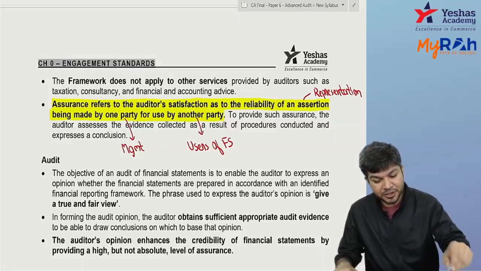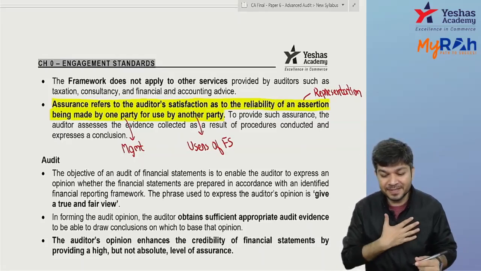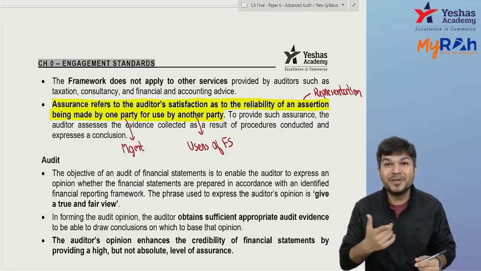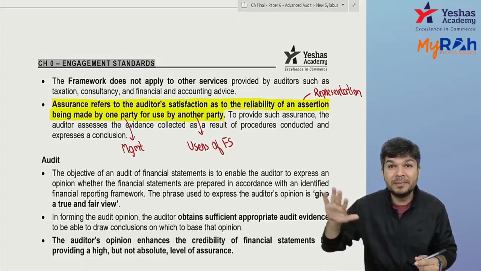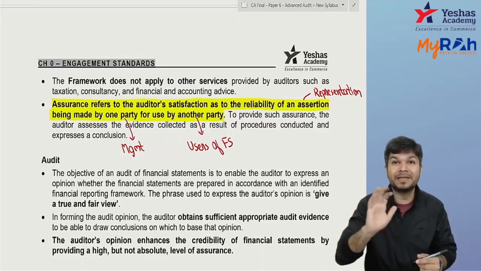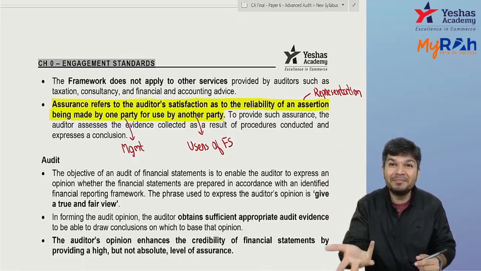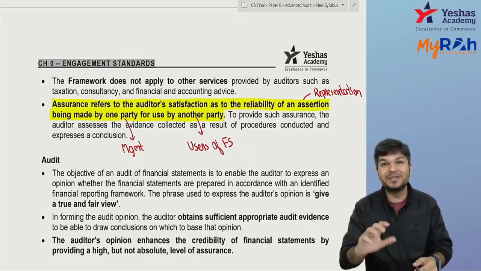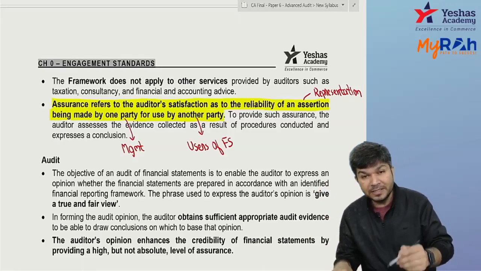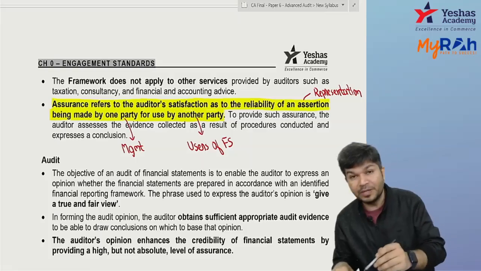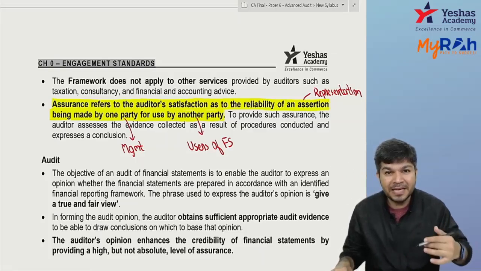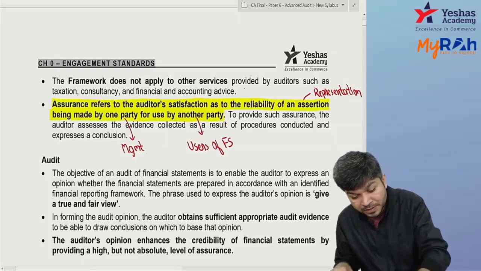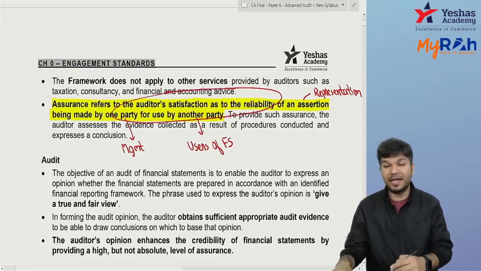The assurance refers to auditor's satisfaction as to the reliability of what? The representations made by one party, management, for use by another party, the users of financial statements. Did you understand this? The auditor is commenting whether the representations made by management are proper or not. See, auditor's satisfaction as to the reliability.